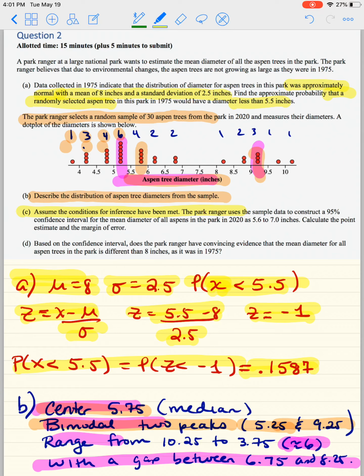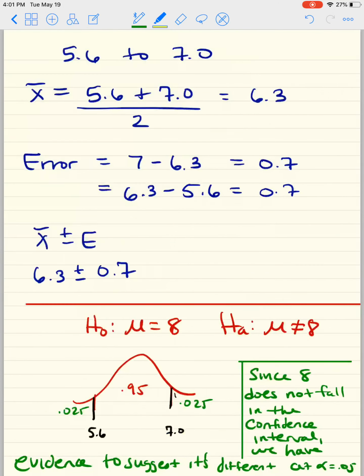I said the park ranger uses the sample data to construct a 95% confidence interval for the mean diameter of all aspens in the park in 2020 as 5.6 to 7 inches. Calculate the point estimate and the margin of error. That's easy. We know that it's between 5.6 and 7.0 is the 95% confidence.